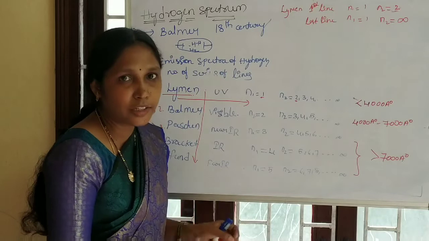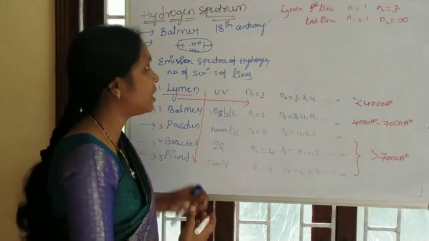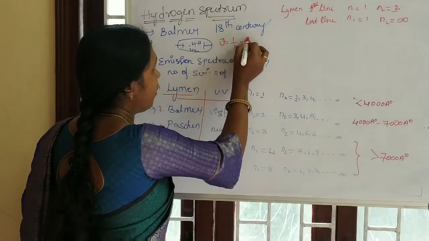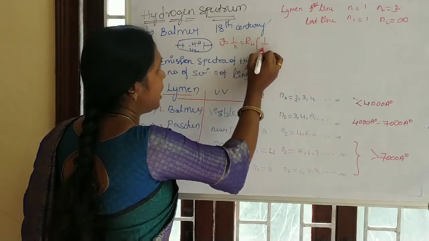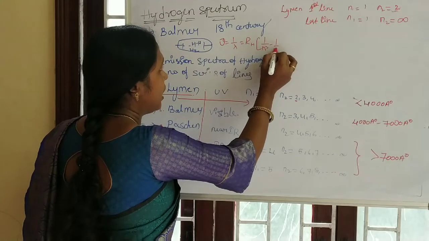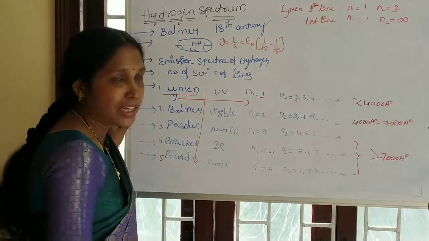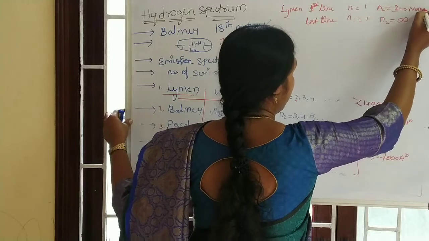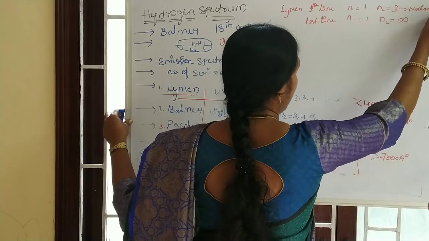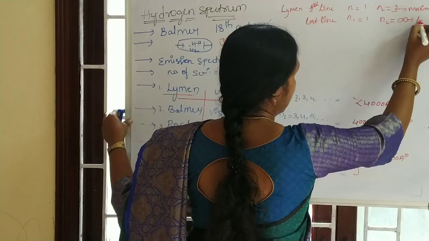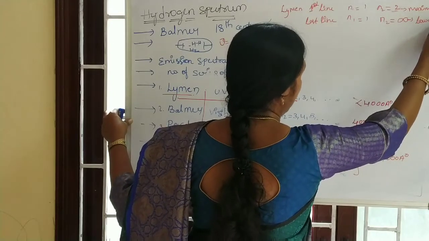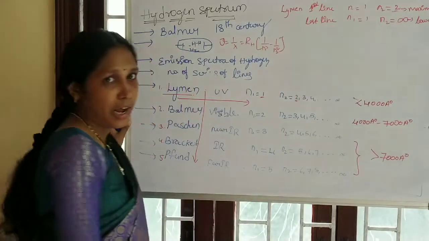If you calculate the wavelength or wave number using the formula RH into 1 by n1 squared minus 1 by n2 squared, we will get the maximum wavelength. Highest wavelength is for the first line and lowest wavelength for the last line.